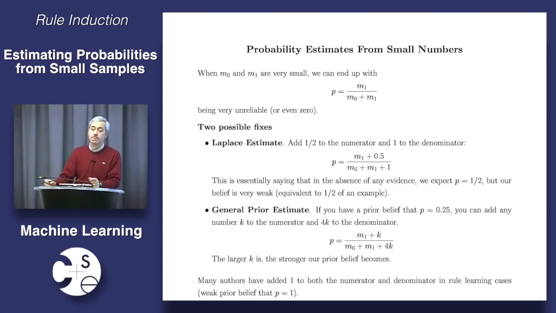Next problem. We're going to meet here one of the biggest problems in all of machine learning and even in probability and statistics. This is a problem that occurs all over the map. In fact, it already occurred in decision trees, but it wasn't as bad there, so we didn't focus on it. But we're going to deal with this problem apropos of rule induction because there it's a huge problem, but this problem will occur again. In fact, there's whole subfields of machine learning dedicated to dealing with this problem.